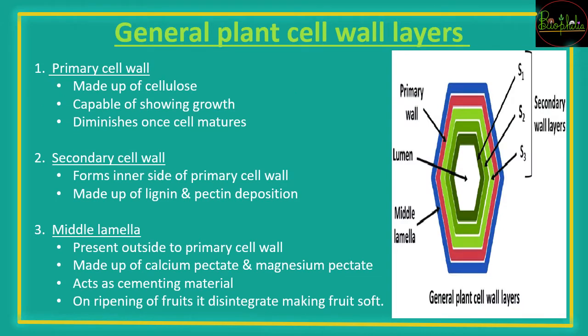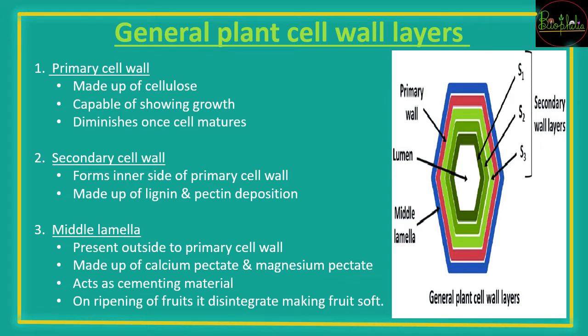So moving to understand about the layers of the cell wall. Cell wall एक layer की नहीं है. During the process of making of cell wall, there are going to be different layers that are going to be formed one over the other. So the first one that we speak about is the primary cell wall.